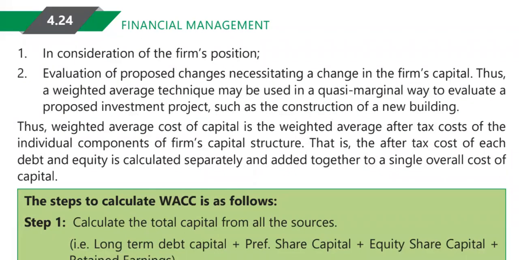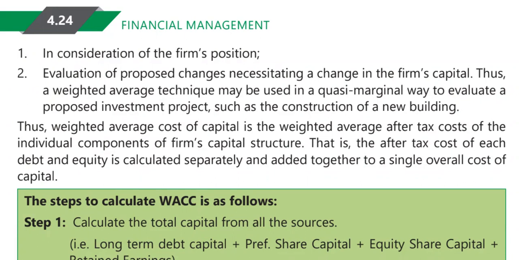This is very useful when you want to evaluate a proposed investment, like when there are different kinds of projects going on, in a quasi-marginal way, depending on an average technique basis. For that sake, it is very useful for a person to calculate the weighted average cost of capital.